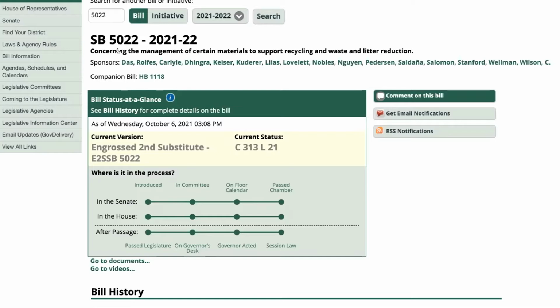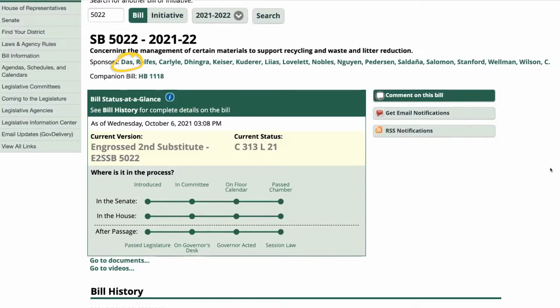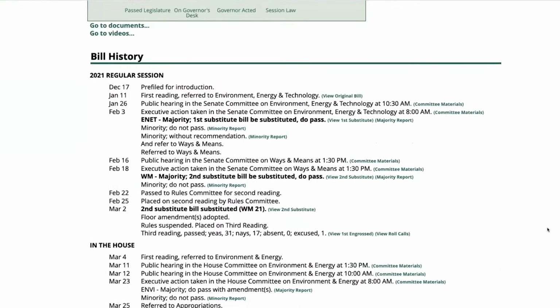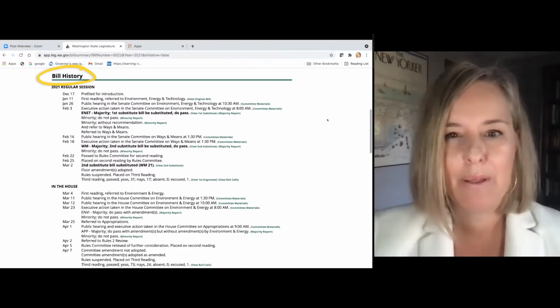So I can see up here on the top that Senator Doss is the first name listed in the sponsors. So she's the lawmaker that is the prime sponsor, and she'll be working to advance the bill. She has worked with her colleagues, and the rest of the list of these names here are legislators who have signed on as co-sponsors.